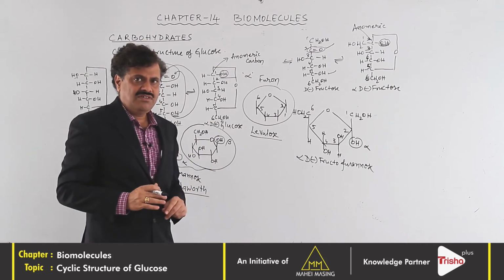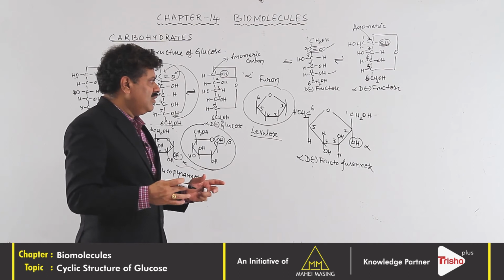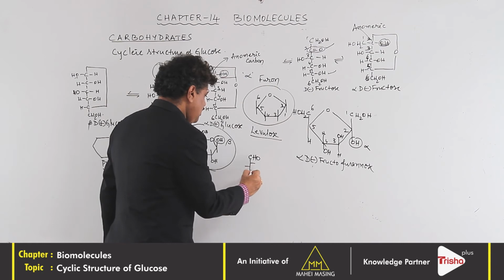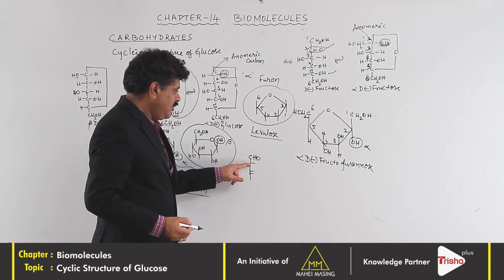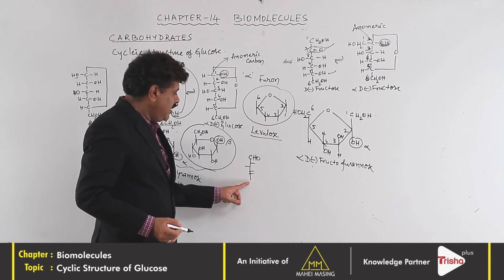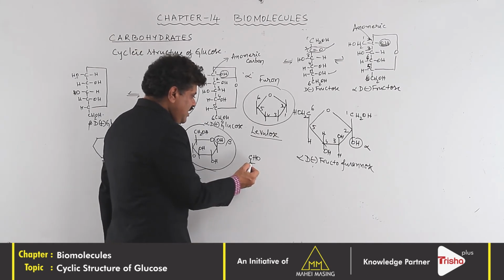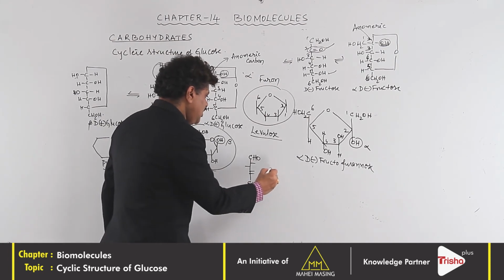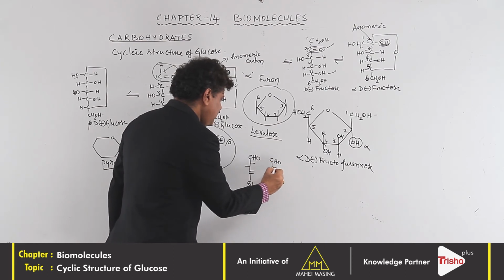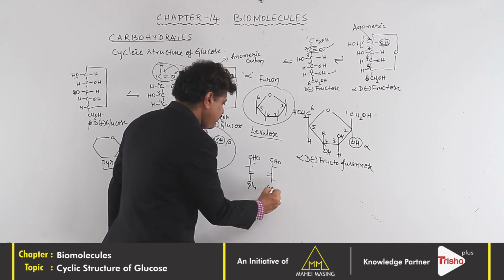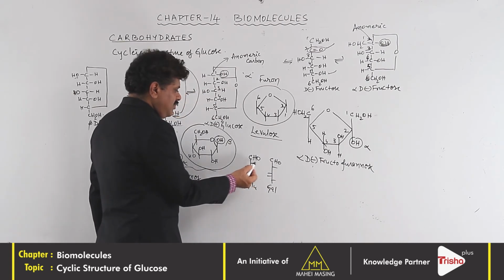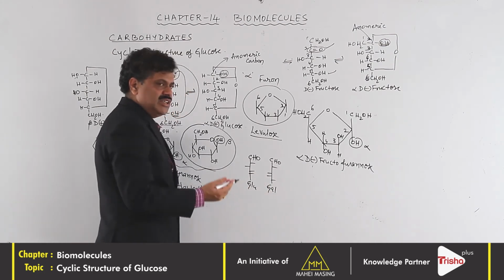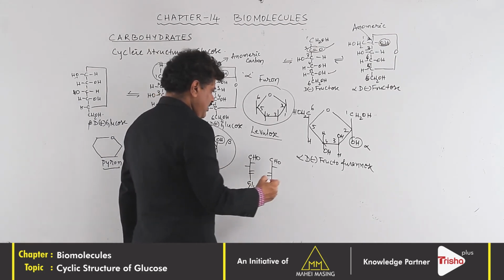Now, to write the short form of glucose and fructose, you can use this convention. CHO, so this is glucose, carbons 1, 2, 3, 4, 5, 6. Here the CH2OH group is there. These lines represent the OH groups. This is glucose. When it comes to galactose, this is galactose. The only difference between glucose and galactose is that at the fourth carbon atom, the OH is present towards the left side.